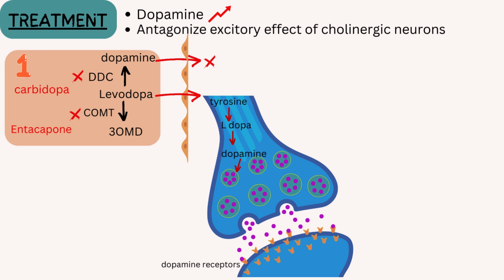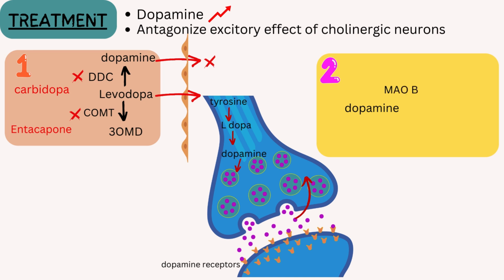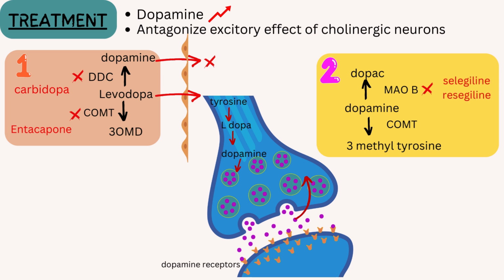After binding to postsynaptic receptors, extra dopamine is taken back and gets metabolized by monoamine oxidase enzymes and catechol O-methyltransferase enzymes. Monoamine oxidase B, MAOB in short, is a mitochondrial enzyme that converts the dopamine into DOPAC, and COMT converts the dopamine into 3-methyl tyrosine. To inhibit its metabolism, we use MAOB inhibitors, for example, selegiline and rasagiline, and COMT inhibitors, for example, tolcapone.